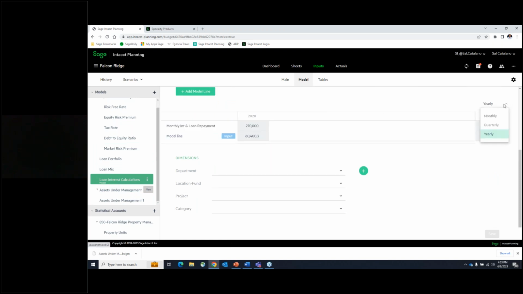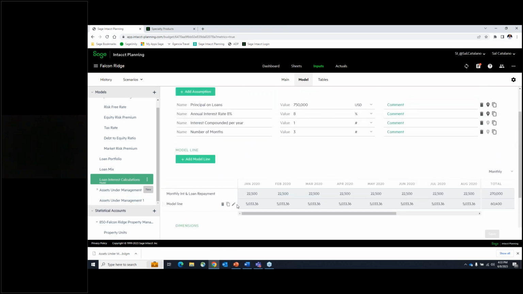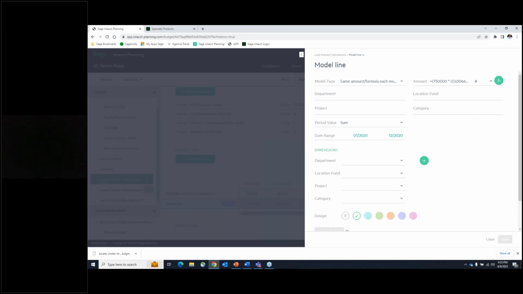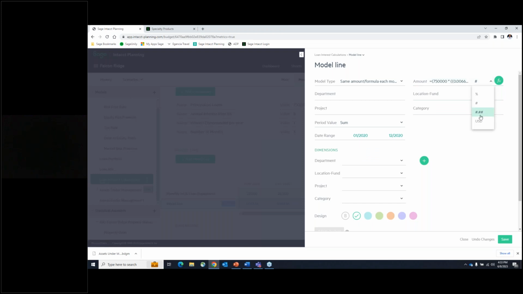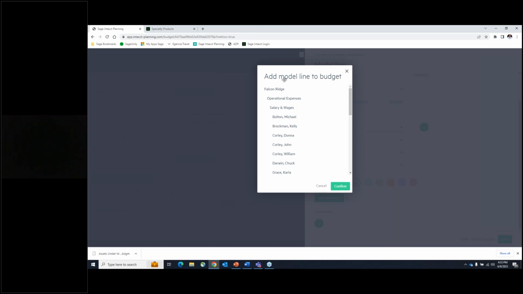Once you create these calculations, on this one model line I can click here, and I'll show you first the calculations that you can do. Just like if you're doing these calculations in Excel, this will work. You can use if formulas, and you can create these models where you multiply those assumptions by other assumptions and models and get the data that you need. But what I want to show you is that once this is an item, you can add it to the budget by simply clicking here and mapping it to the line item that is appropriate for that particular budget.